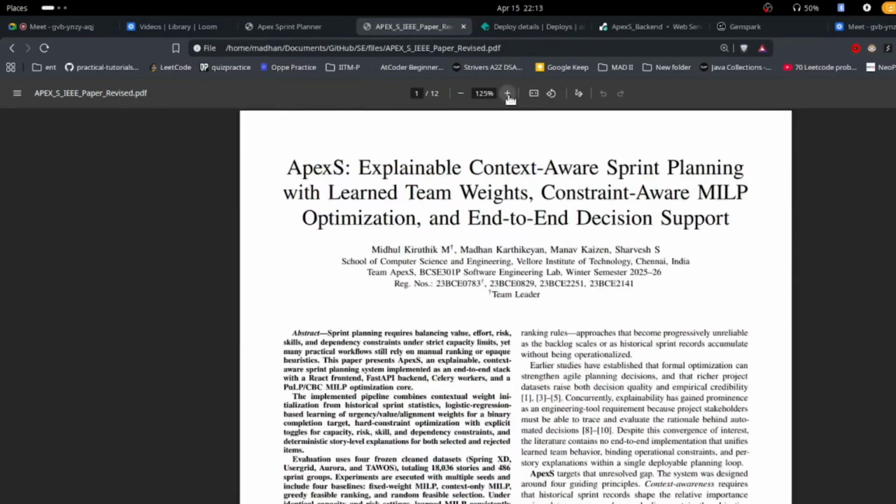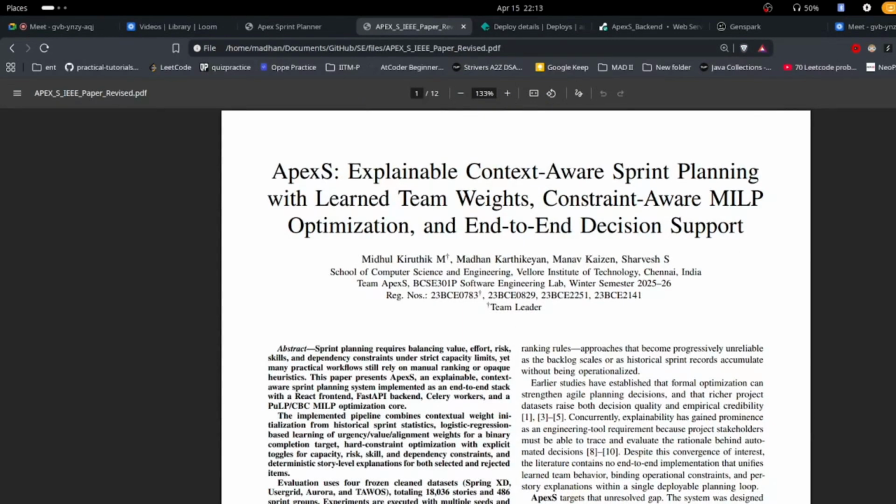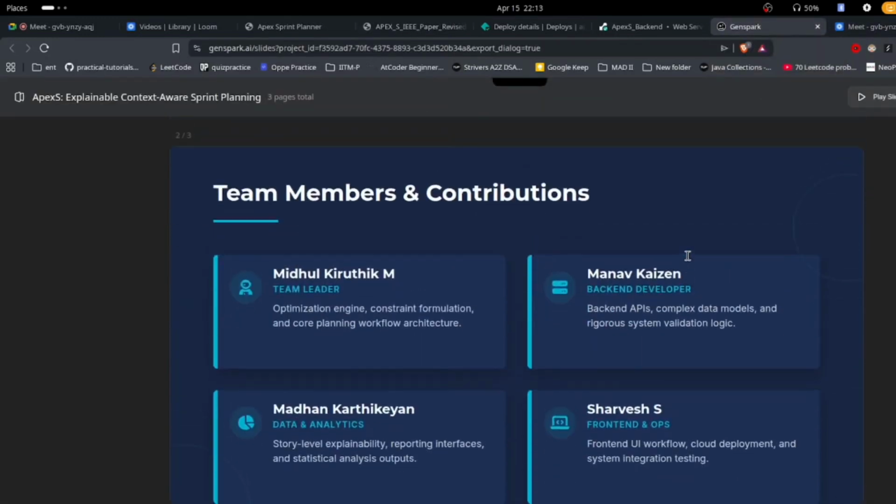So our team members are Manav, me, Midul, Madan, and Sharvesh. We made sure that the work was shared evenly and each member will speak during the demo.